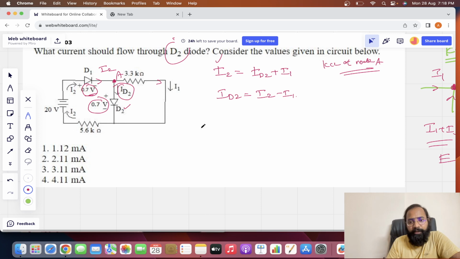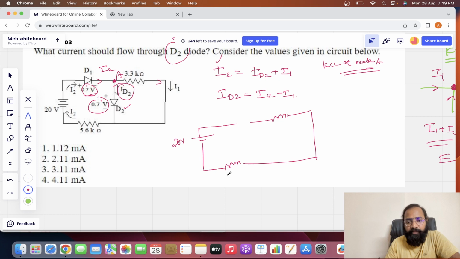So now carefully observe how I am replacing the diode here. First of all, it is a supply of 20 volts. And here the diode came. And it is the 3.3 kilo ohm resistor that they have given in the question circuit, and it is the 5.6 kilo ohm resistor.